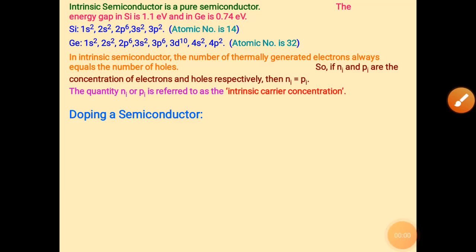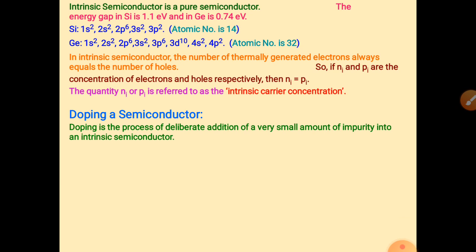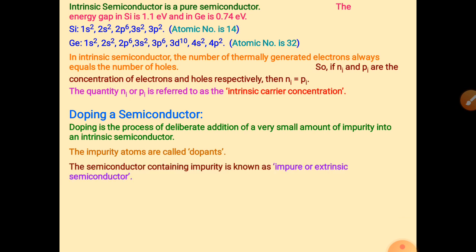Now our new topic is doping of a semiconductor. First of all, what is doping? Doping means adding impurity into an intrinsic semiconductor. Intrinsic means a pure semiconductor, right? So impurity atoms are called dopants. Dopants means impurity in an intrinsic, or pure, semiconductor, right?